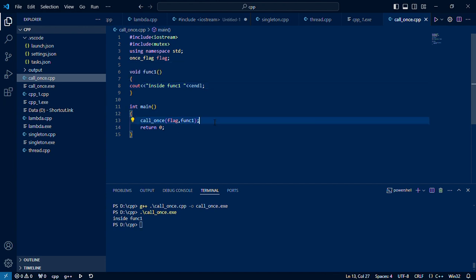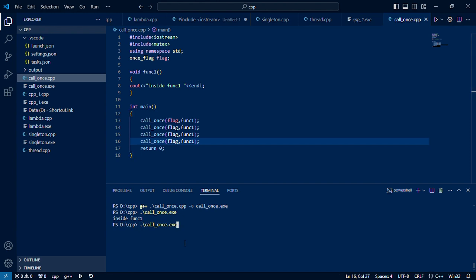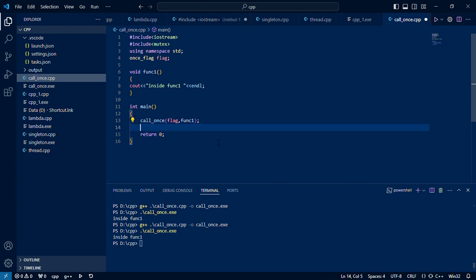Assume that we are making another call_once call, maybe two, three, four. What will happen? It will show that it is called only once, because this flag is already set and no further call will initiate any further call to that callable object.